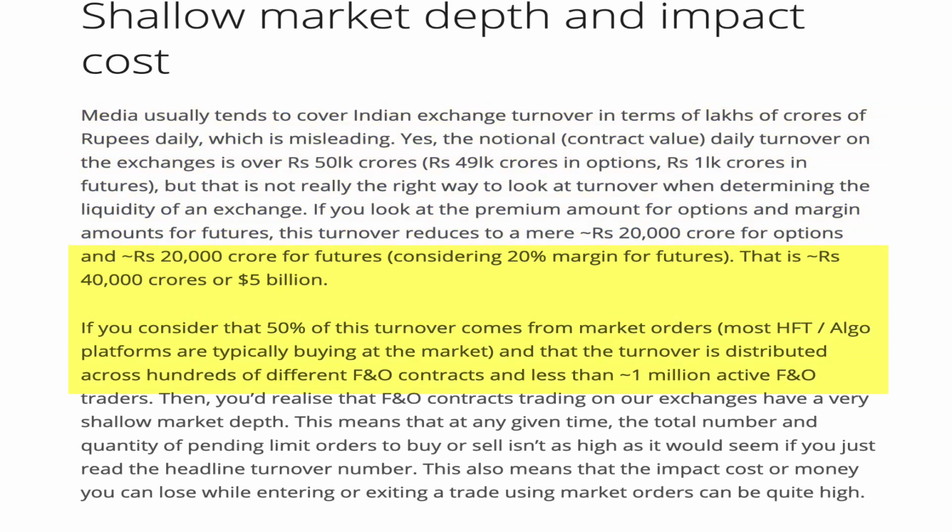And of this, overall 50% of the turnover comes mostly from high frequency trading and algo platforms. They are placing market orders. And there are fewer than 1 million active F&O traders in the present scenario. This information shows us that the present market, whether we are trading options or futures, is not completely liquid. Whatever amount we are seeing as turnover is a notional value. So in that sense, our market is a shallow market. In terms of overall depth, you need to be very careful when you are placing a market order. There is a high chance of getting higher spreads or higher slippages.